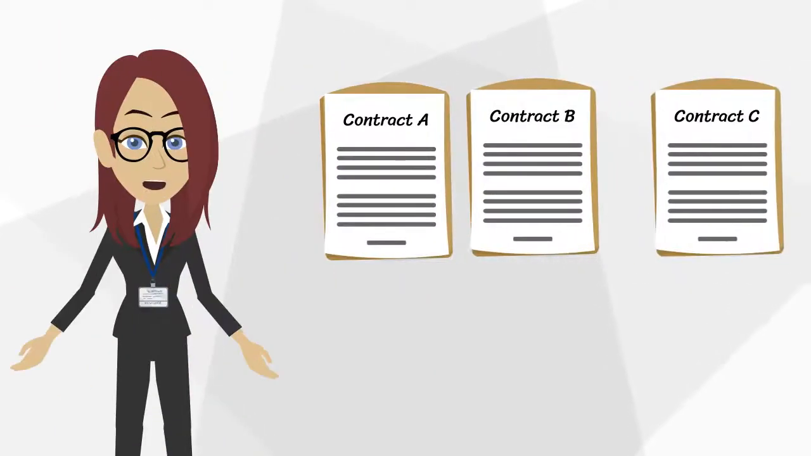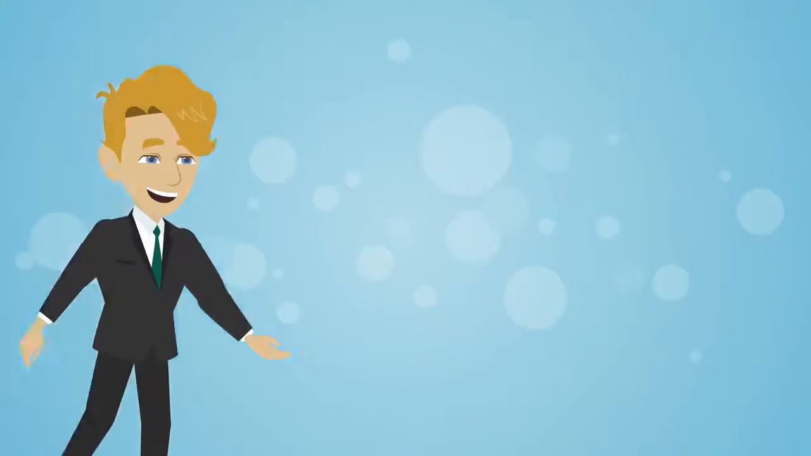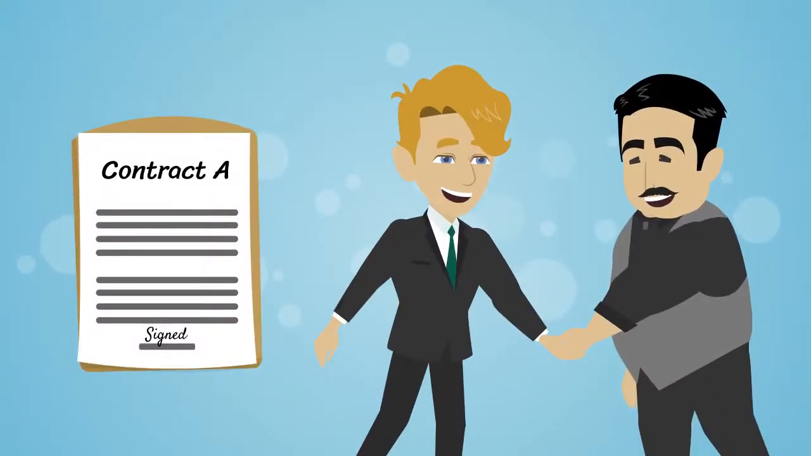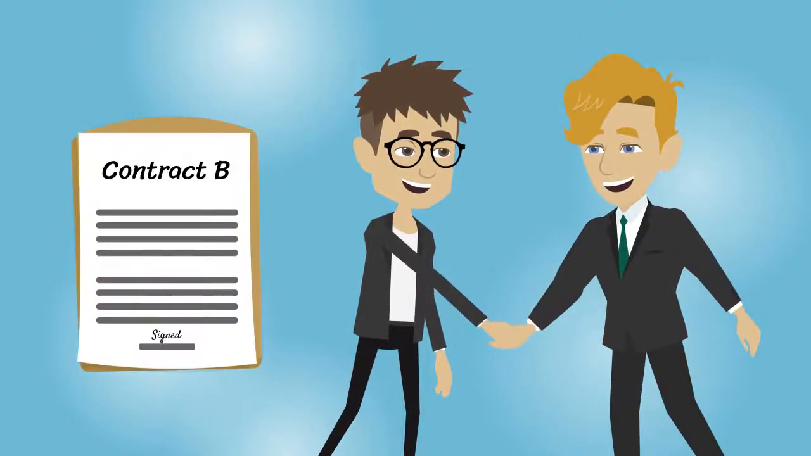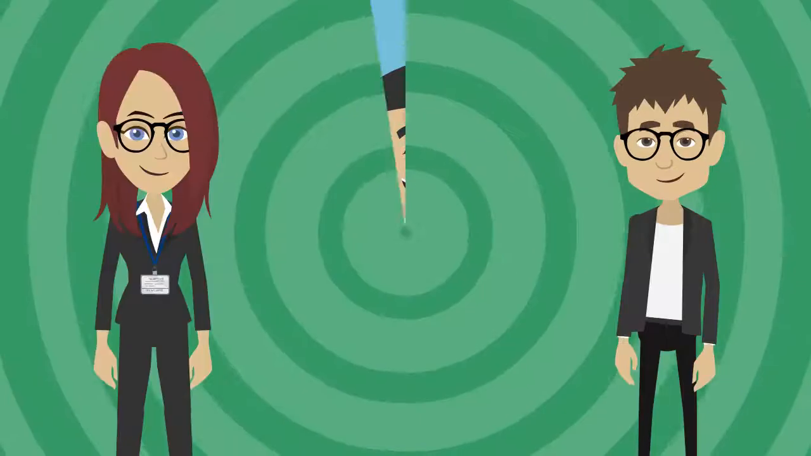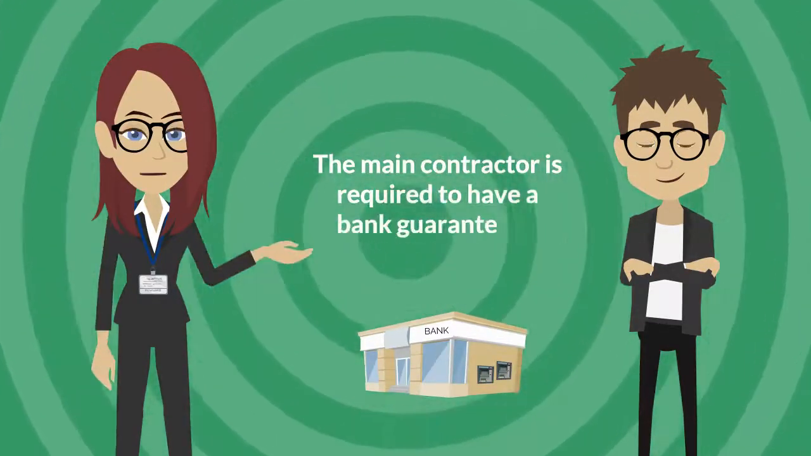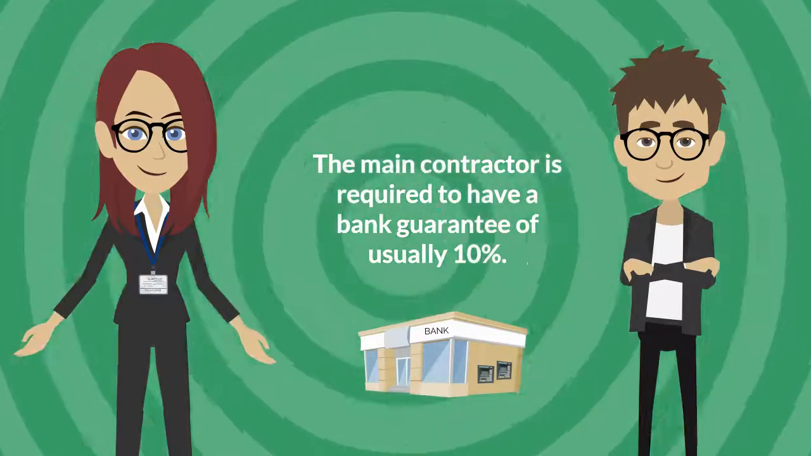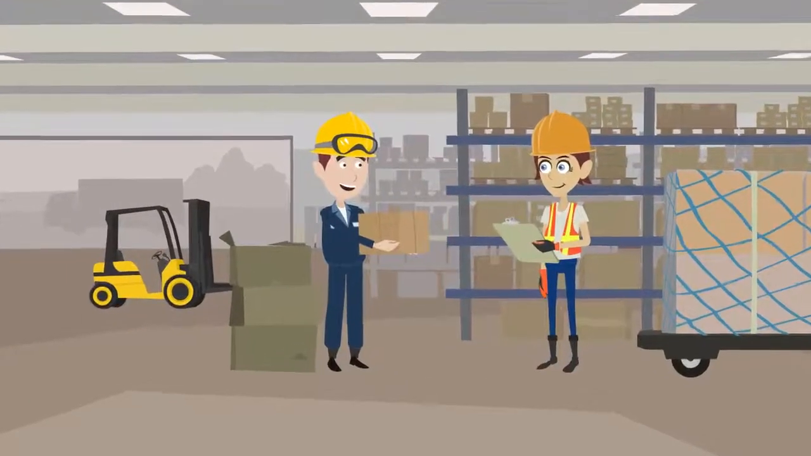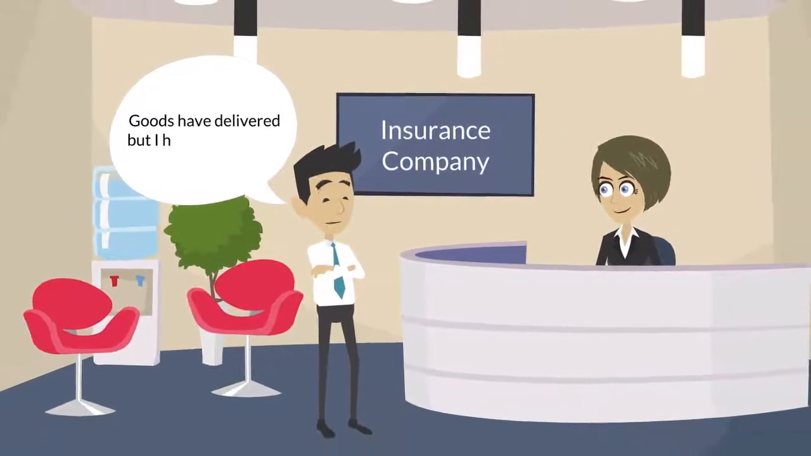All kinds of contracts must be set up before construction starts. The bank signs a contract with the developer. The developer signs a contract with the main contractor. The main contractor in turn signs contracts with the subcontractors. In addition, the main contractor is required to have a bank guarantee of usually 10%.